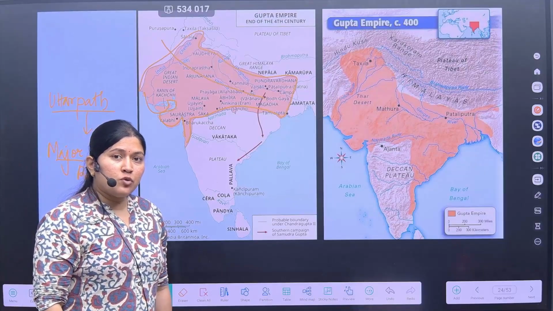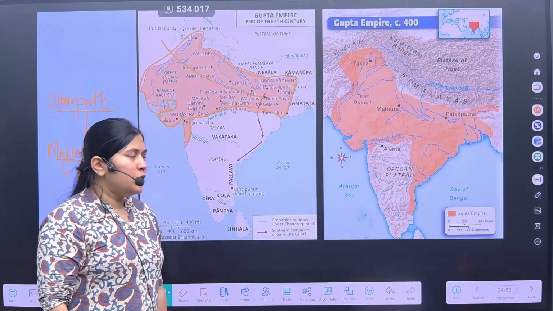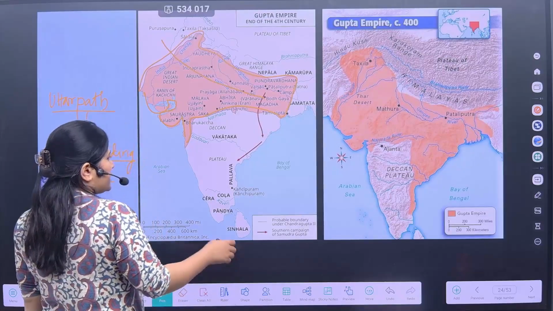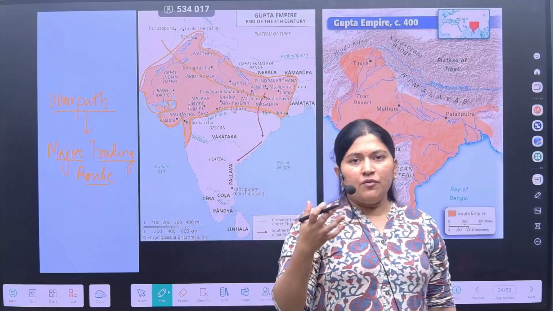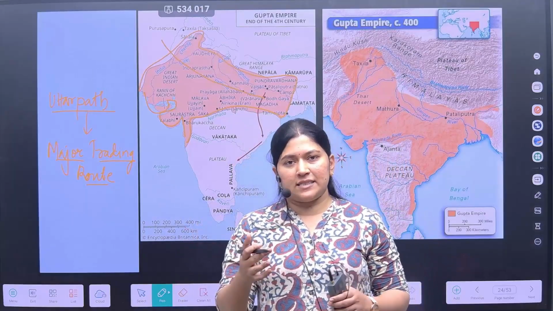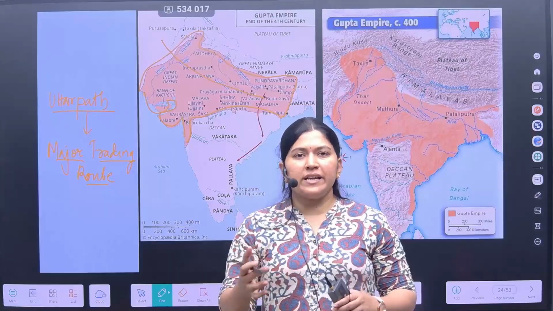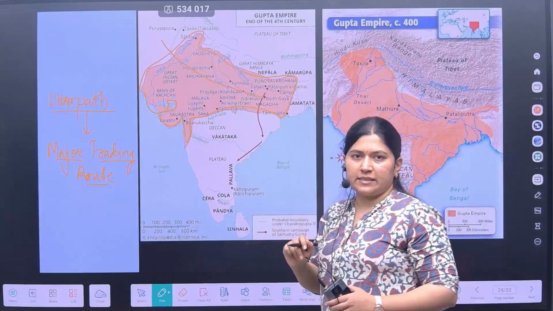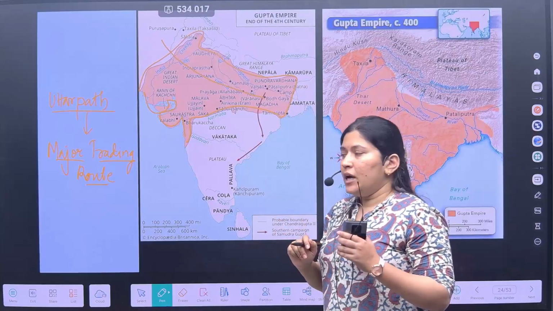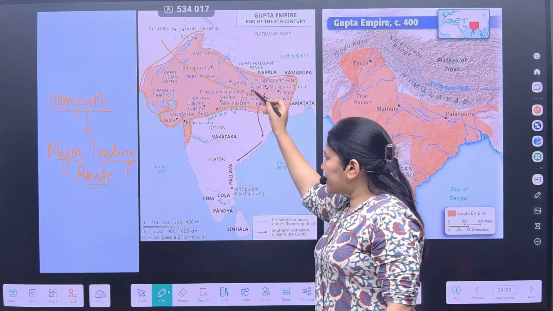Here I would like to recall that during the post-Mauryan period, we had seen that there were alliances and good relations of the northern dynasties with the southern dynasties, and that is why there were direct connections.